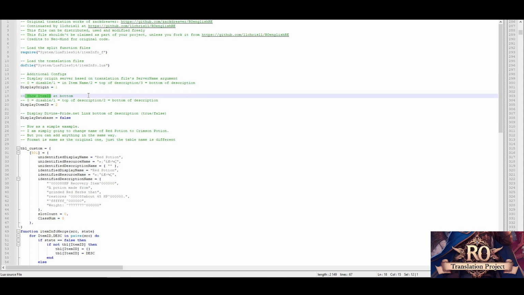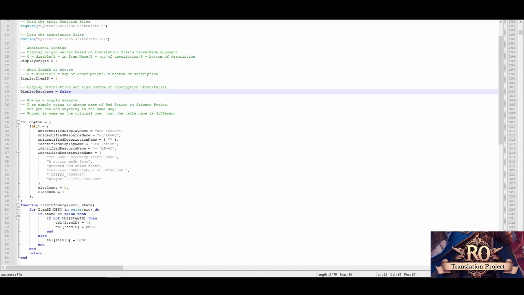Then you also have the show item ID display function, which is pretty much the same, to display automatically depending on this setting. I also have an option to enable the item link to define price. Below you have a sample entry which is the same as Neomind's.